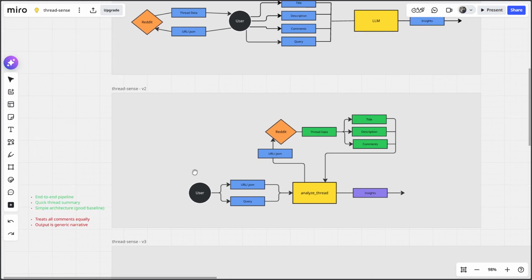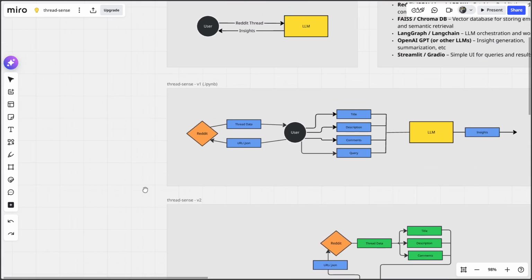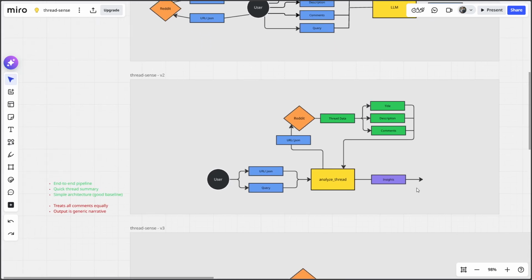Right now, if we look at some of its strengths or positives, this was an end-to-end pipeline. Basically, our core functionality is that the user passes in a Reddit thread and the LLM then gives you the insight. This is basically what is happening here. The user passes in the URL and some questions, and from the LLM you get the insights. This is, at the core, an end-to-end variant, right? It's quick. You also get a quick thread summary, and it's a simple architecture, just a good baseline for us to build upon in future, right?